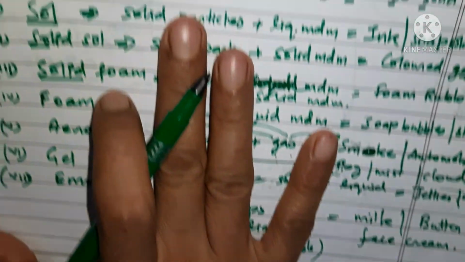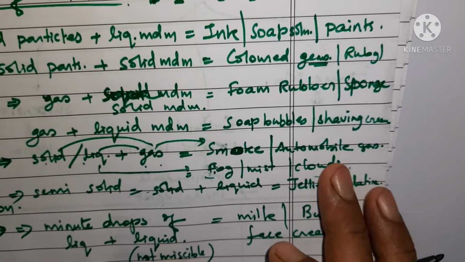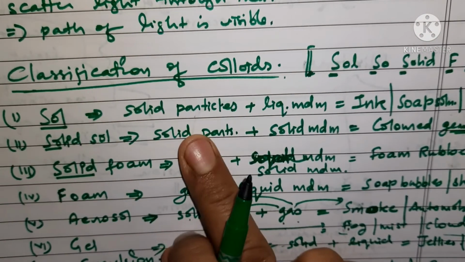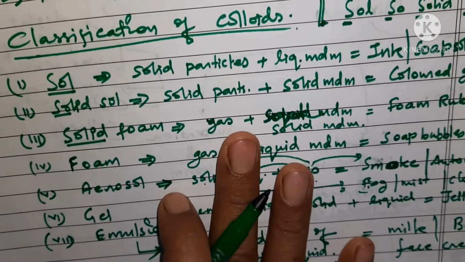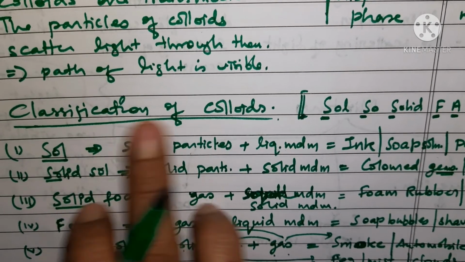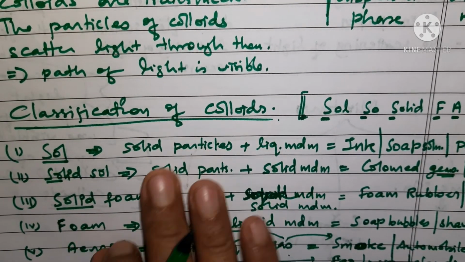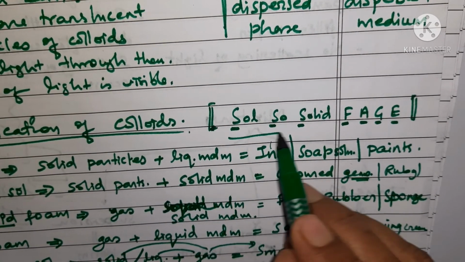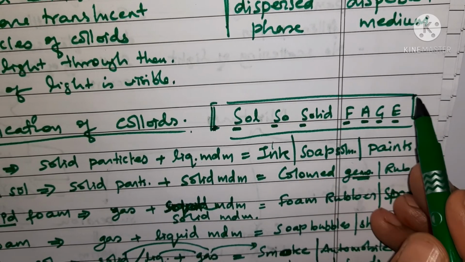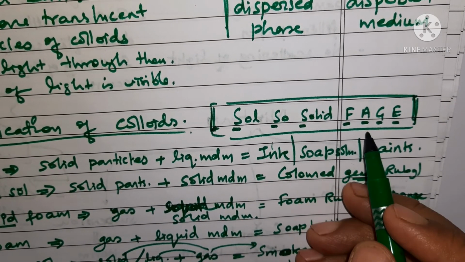Okay, so these are a few categories or classifications of colloids which you should know. Let's have one more look at these classifications so that it will be easier for you to understand. First of all, I have told you that there are 7 classifications of colloids, and to learn this I use a small shortcut trick: also solid phase.